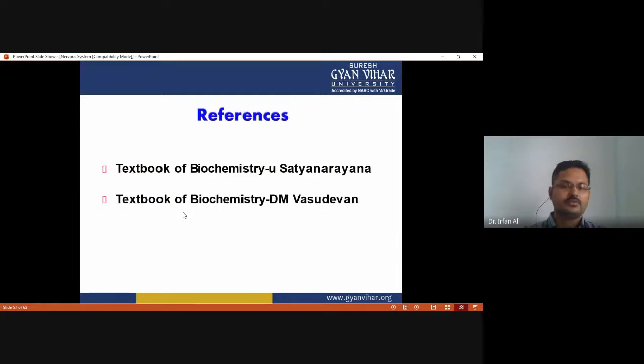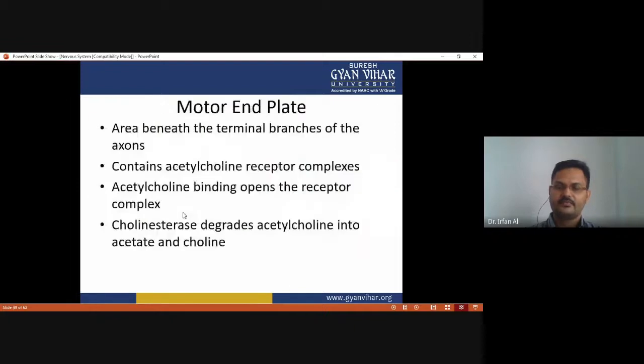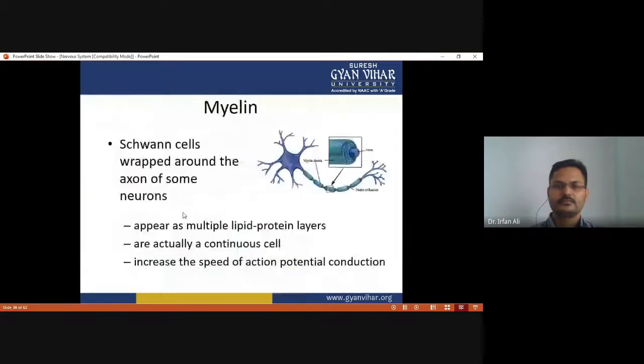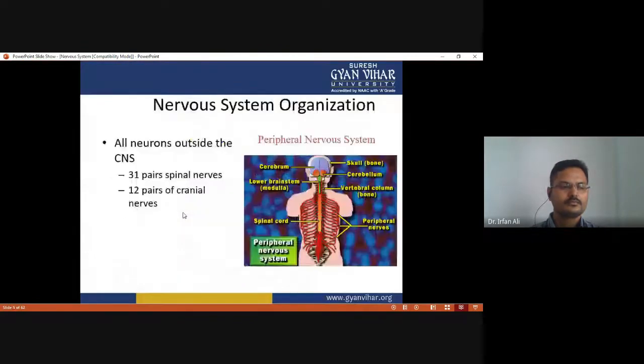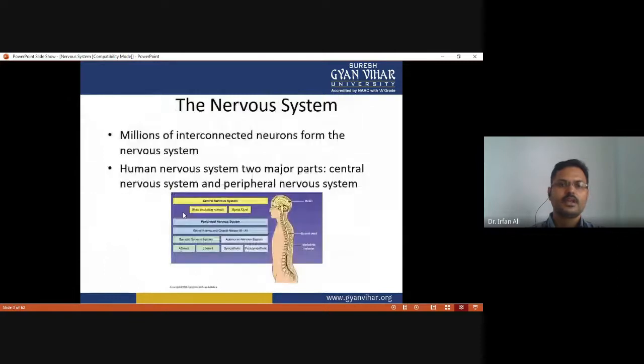So now we have to summarize the discussion. First of all, we discuss what the nervous system is. The nervous system has millions of interconnected neurons that form it. The nervous system has two components: the central nervous system and the peripheral nervous system. The central nervous system has two components, the brain and spinal cord, and the spinal nerves and the cranial nerves comprise the peripheral nervous system.